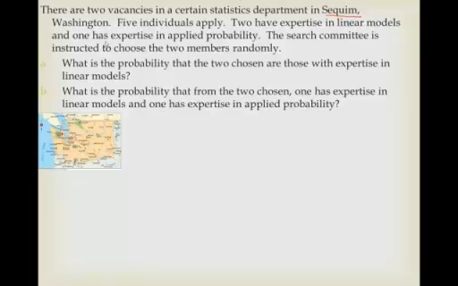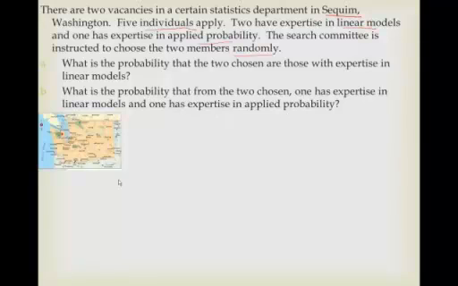We've got 5 individuals applying for a position there. 2 have expertise in linear models, 1 has expertise in applied probability, and the search committee is instructed to choose 2 members randomly. What's the probability that the 2 chosen are those who have expertise in linear models? And what's the probability that from the 2 chosen, 1 has expertise in linear and the other in applied probability?